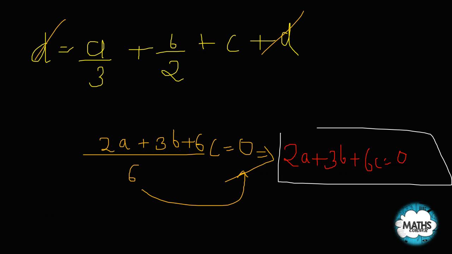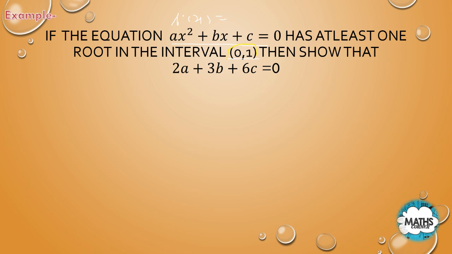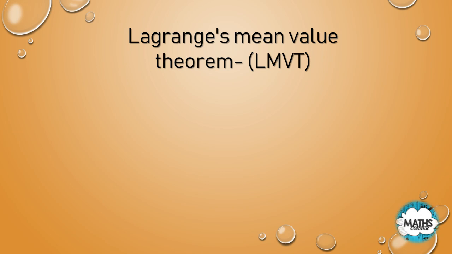Okay, so I have proved that 2a plus 3b plus 6c is equal to 0. Now let us move to our next topic, that is Lagrange's mean value theorem. We will do some more practice of questions of Rolle's theorem in our upcoming videos. But before that, let us understand Lagrange's mean value theorem, because both are connected.